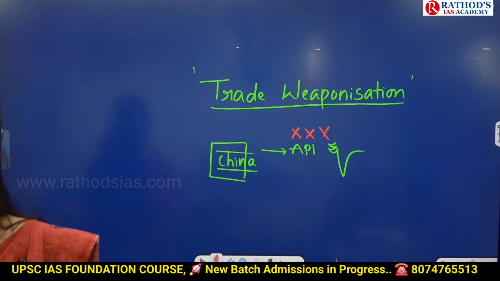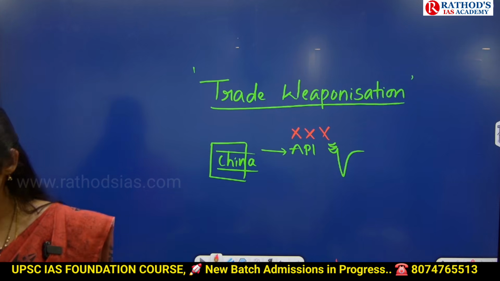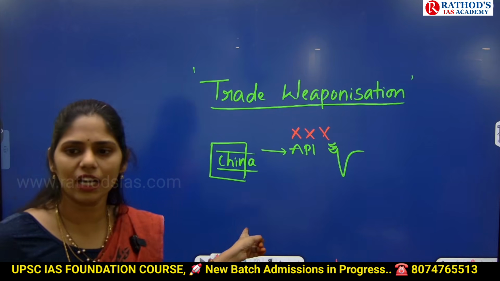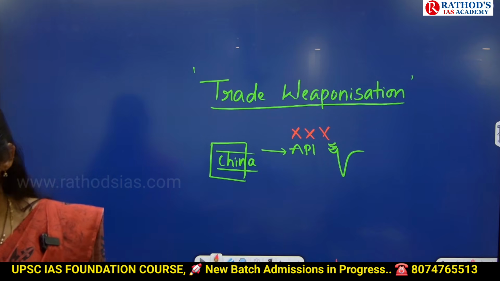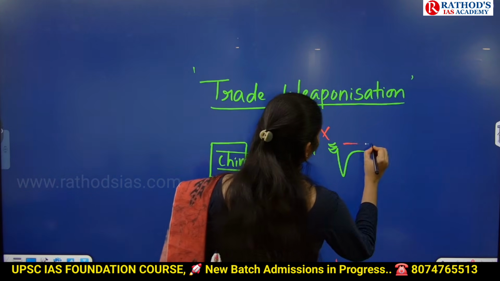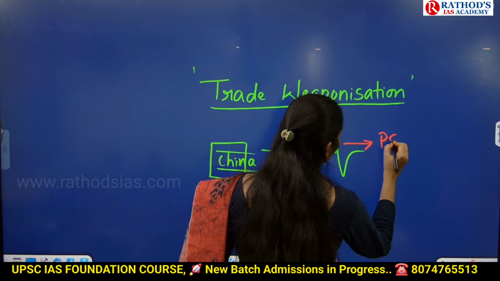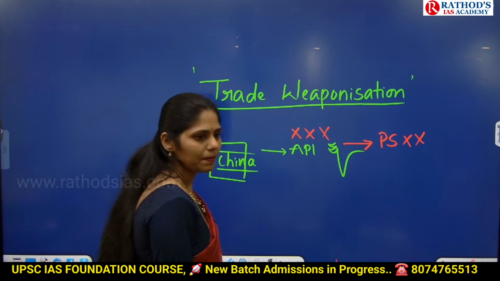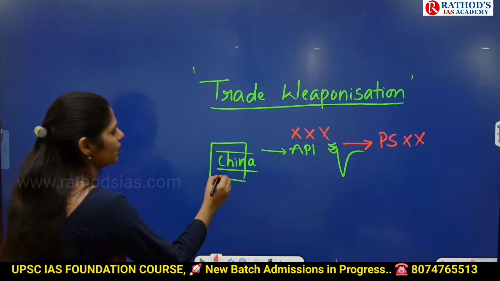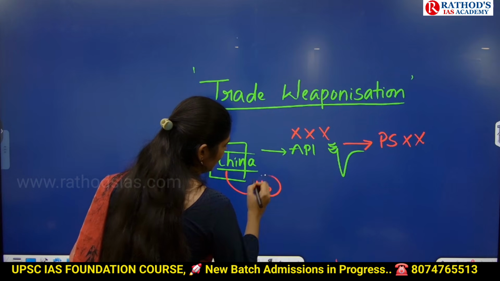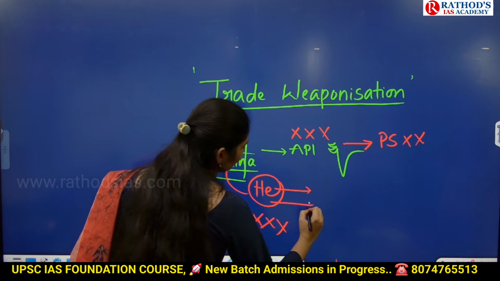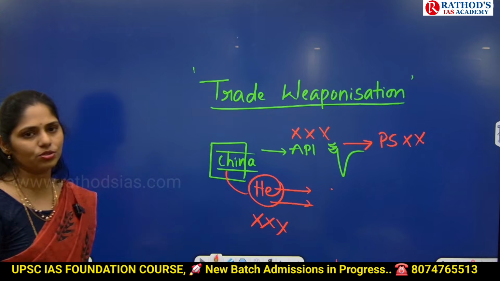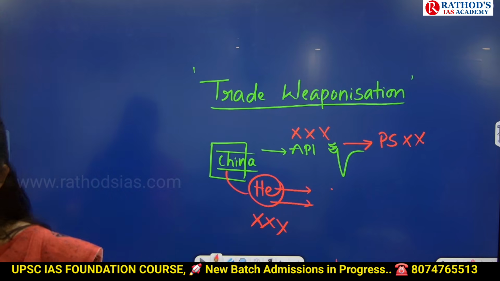Our pharmaceutical sector will get affected, and India is very good at the pharmaceutical sector. If we are not getting this API from China, can we ensure better progress in our pharmaceutical sector? No. Our entire economy, which is contributed to by this pharmaceutical sector, will be affected. In the same way, China is now famous for helium, and now it is not exporting this helium. So different sectors where this helium is used will obviously get affected.